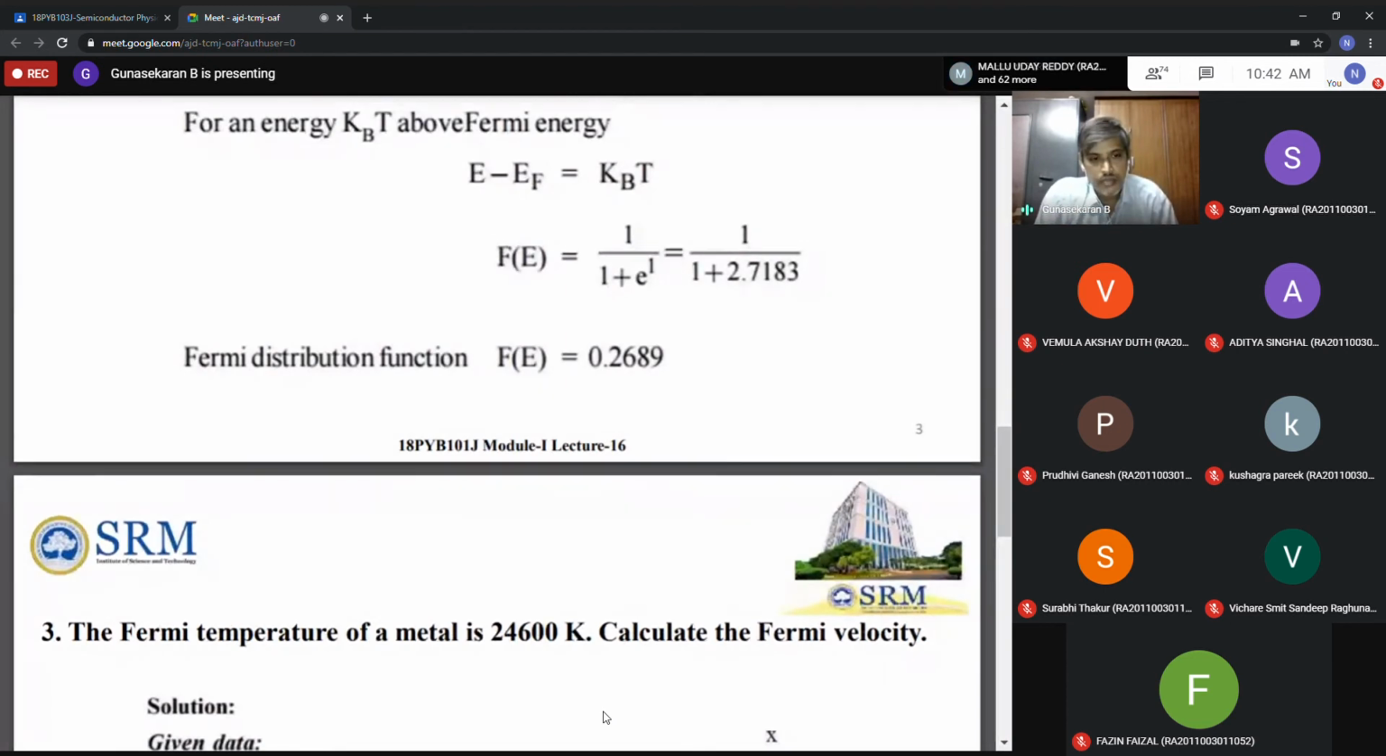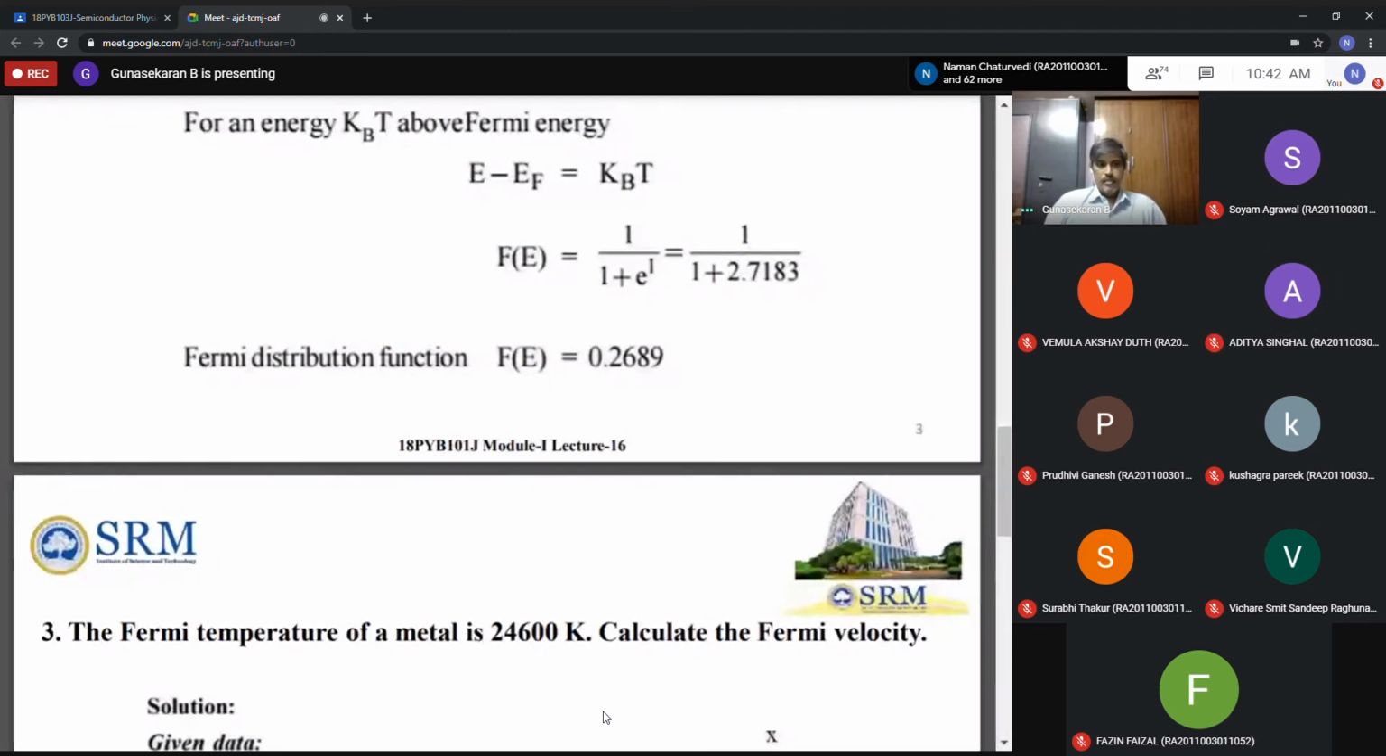The Fermi temperature of a metal is 24,600 Kelvin. Calculate the Fermi energy. So again you need to calculate EF. In the first problem they gave the energy directly, but here they don't give EF, they simply give a temperature. Give some ideas: how do you calculate the Fermi energy? Sir, E is equal to 3 by 2 kBT.